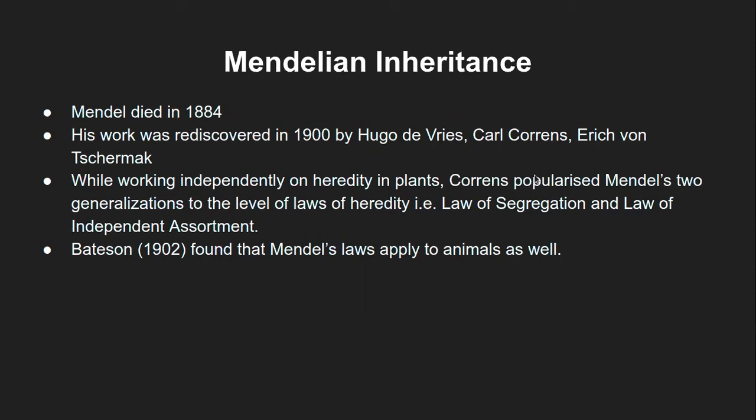Specifically Correns popularized Mendel's two generalizations by making them into law-like statements. That is what we currently know as the law of segregation and the law of independent assortment. And Bateson found that Mendel's laws apply to animals as well. Mendel's experiments were only done with plants, and Bateson found that the traits are carried forward through the generations in animals as well. So that was the overall background of Mendel's experiments.